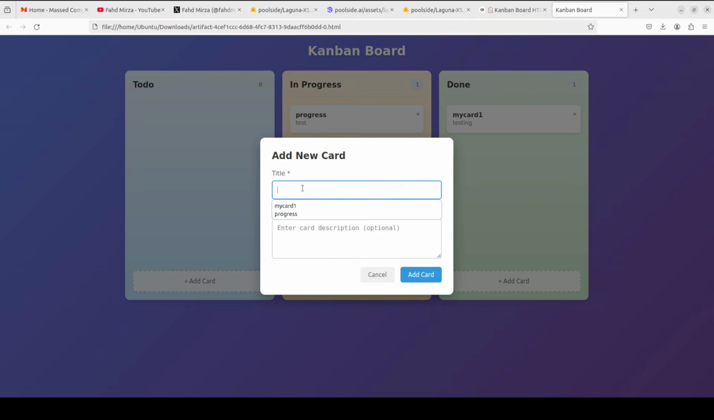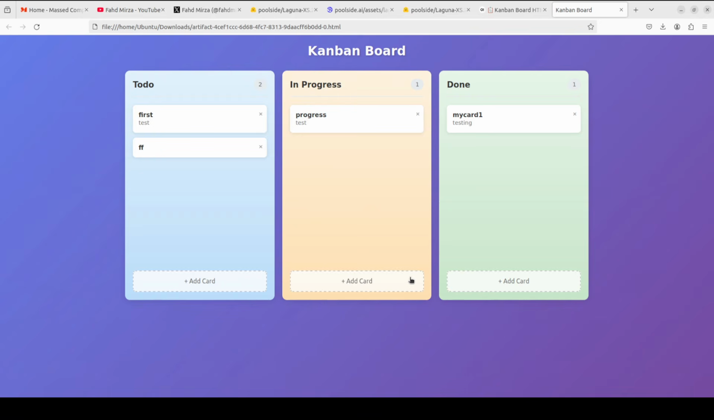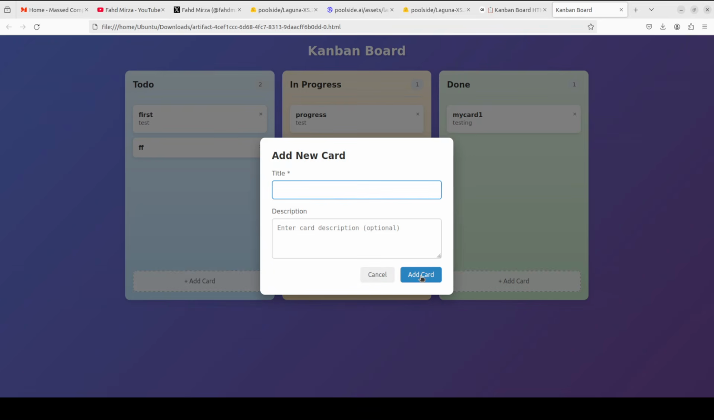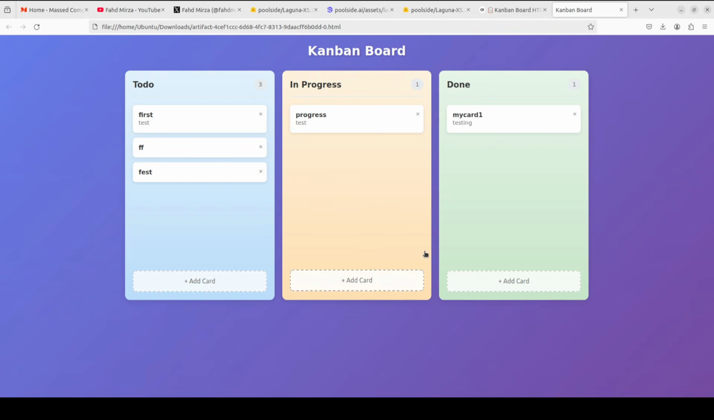Let's add one more. First, test, and this. Let's add it like this. Yep. Can I just add like this? That's good. There you go. So can I move it directly here? Yes, I can. And move it back here. So this simple Kanban board, it is working fine. Also, we can move things around.